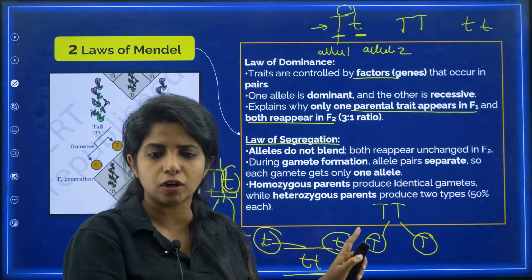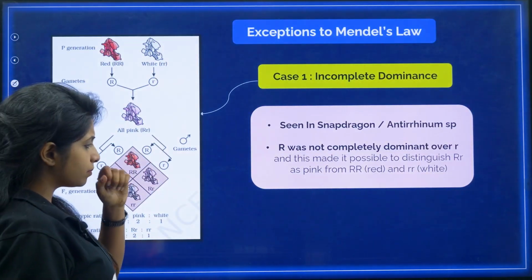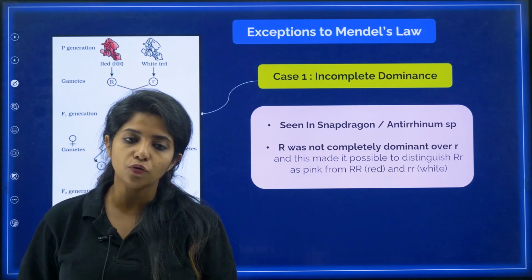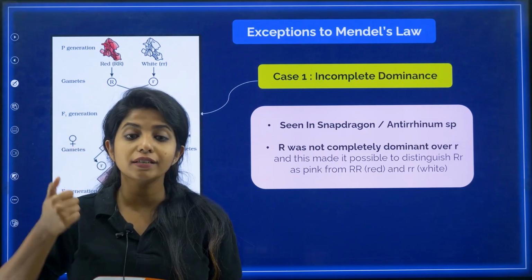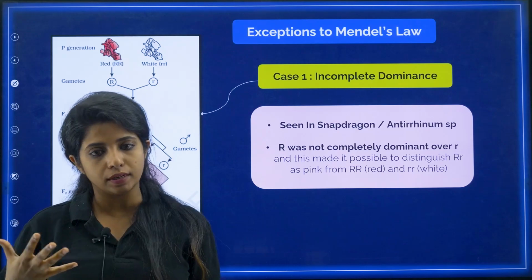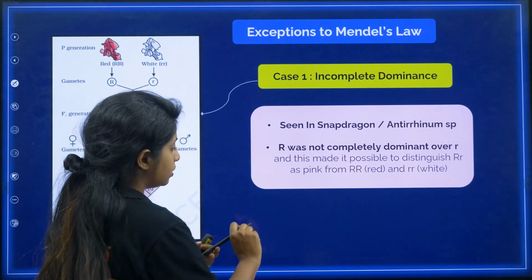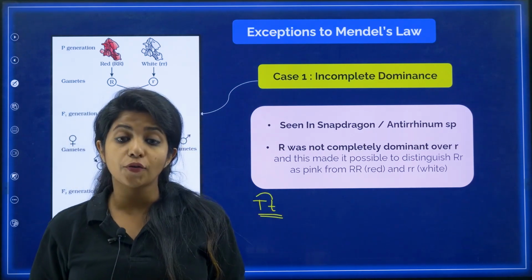So this is a monohybrid cross. We are talking about just one character, right? So let's go ahead. Now Mendel gave his theory, but do you think he was exactly correct? No, my dear children. There were certain exceptions to his cases as well. The first exception is incomplete dominance. There were certain alleles which are not completely dominant. Over here capital T was completely dominant over small t, but this was not always the case.